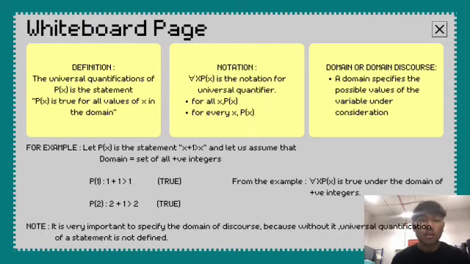For the universal quantifier, it is very important to specify the domain of discourse, because without it, the universal quantification of a statement cannot be defined. So we need to know the domain first. So that's all from me. Let's move on to the next topic.